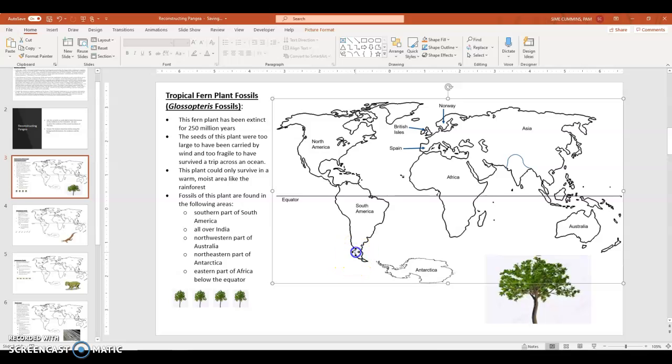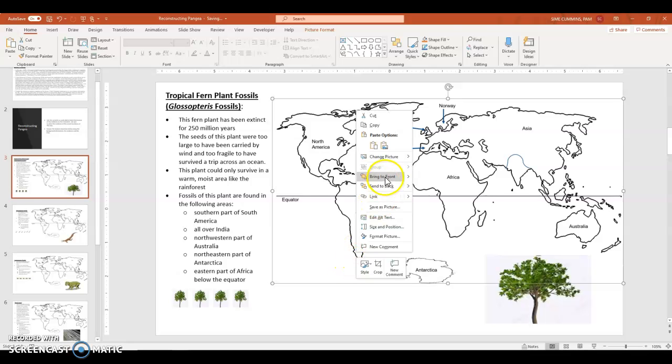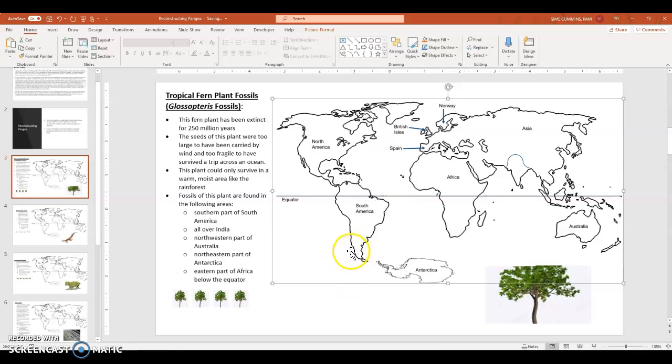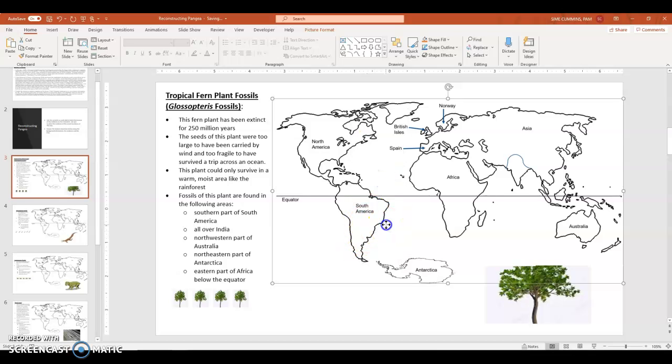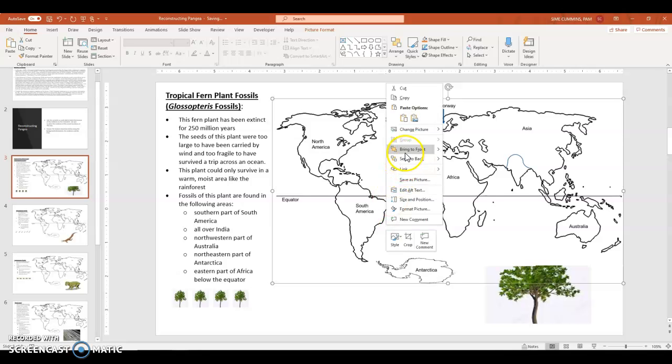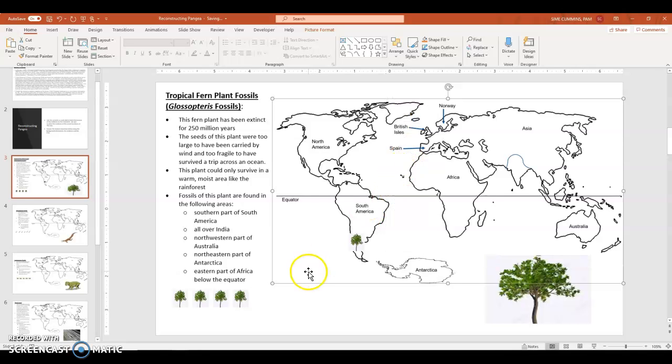And let's see. There you go. All right, and then all over India, so you'll take this and you'll move it to India, which is right here. Okay, so that's basically what you're going to do.